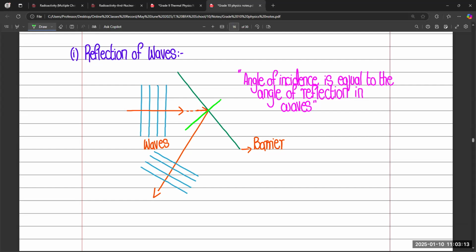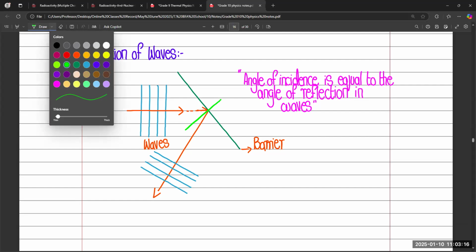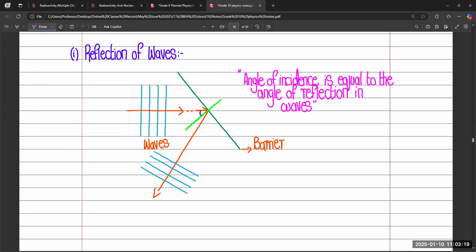And in this way, you can compare the angles in the diagram. For example, this is the angle of incidence and this is the angle of reflection. So both angles are equal. Always remember, in any type of reflection, the angle of incidence will always equal the angle of reflection. So this is the first result that we derive from this specific ripple tank experiment, and it is important for you to remember.